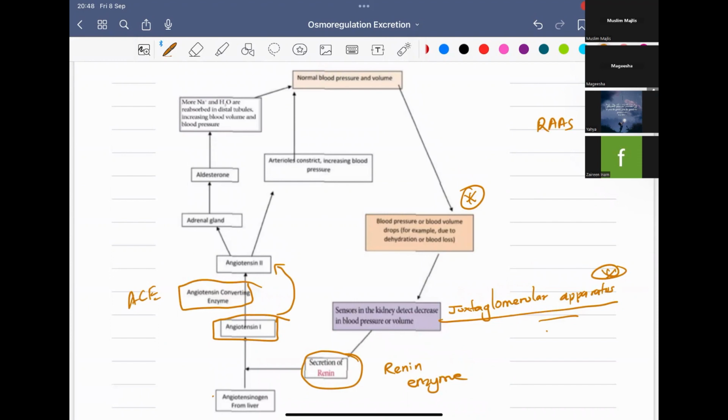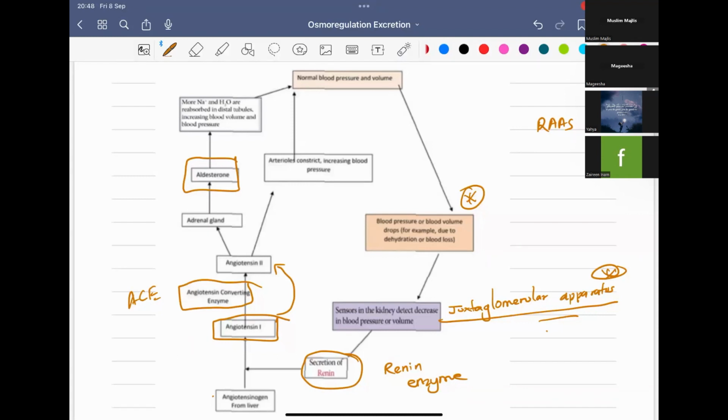Also, angiotensin 2 will stimulate the adrenal gland, and the adrenal gland will secrete aldosterone into the bloodstream. This aldosterone will now come to the distal tubule, and more sodium and water will be reabsorbed in the distal tubule, which will increase the blood volume and blood pressure. So now the normal blood pressure and volume is maintained because of aldosterone.